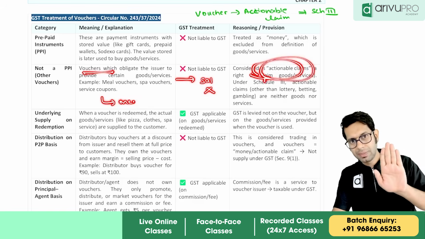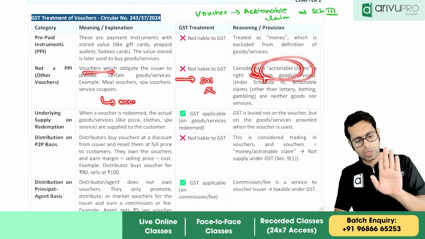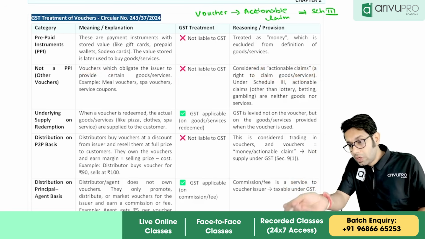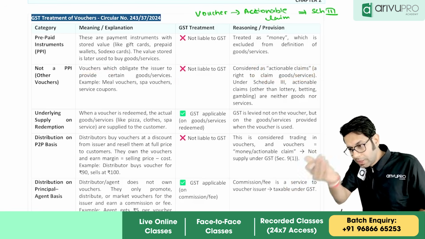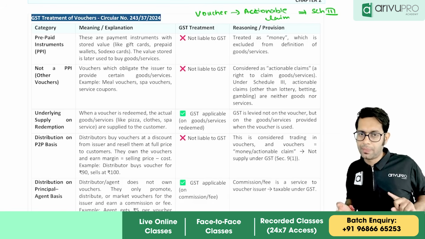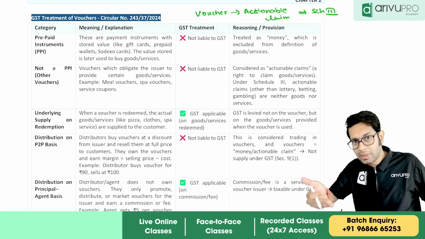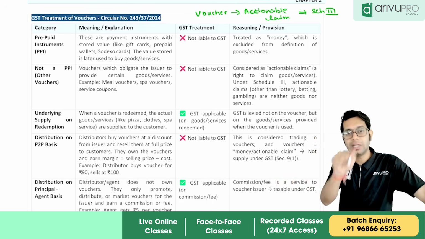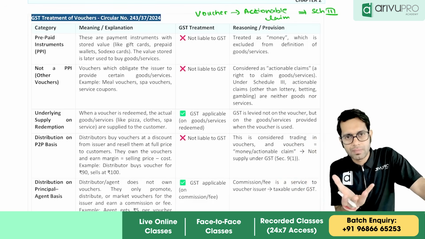Now I have this meal voucher of McDonald's. I can purchase 2 aloo tikkis. I go to McDonald's. I give this voucher. They will give me 2 aloo tikkis. Now because McDonald's has given 2 aloo tikkis on this particular transaction, GST is applicable. So when I redeem the voucher, GST is applicable. Who should pay GST? McDonald's. For the sale of that product, they should pay GST because they are selling that food.